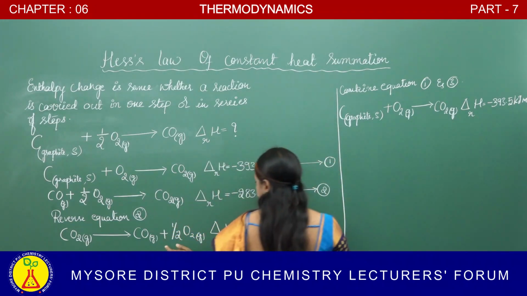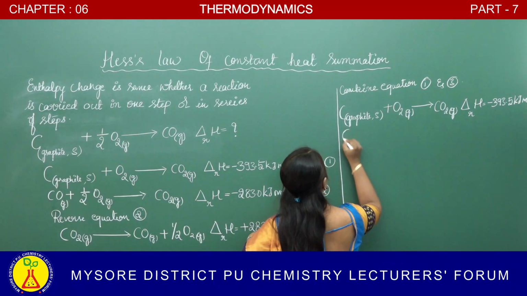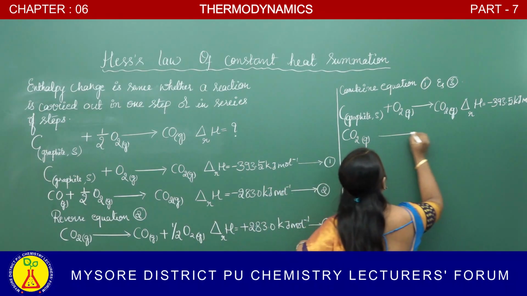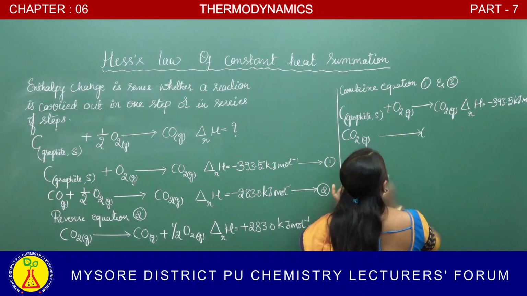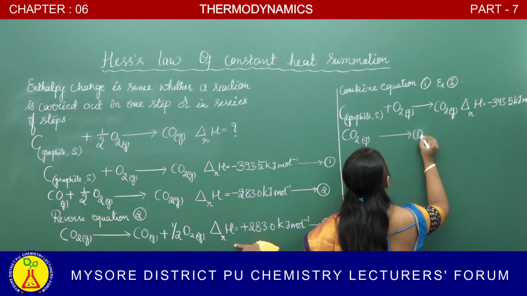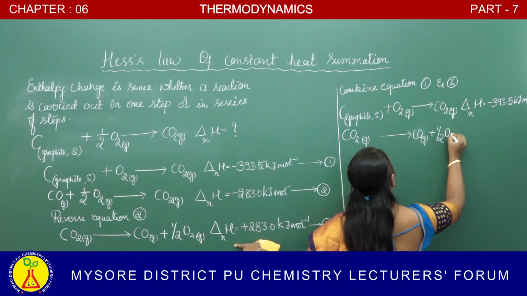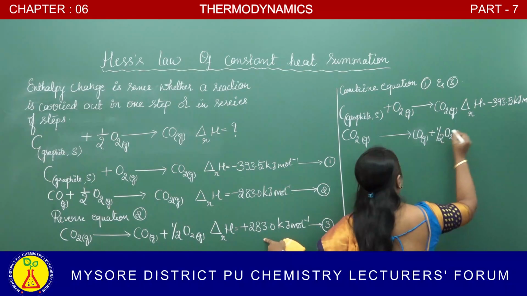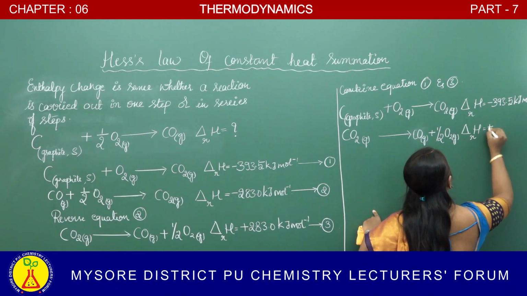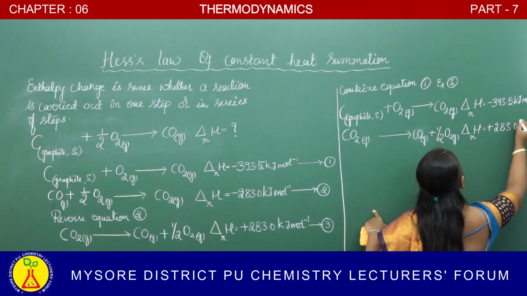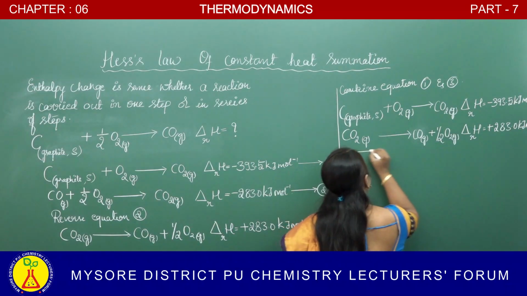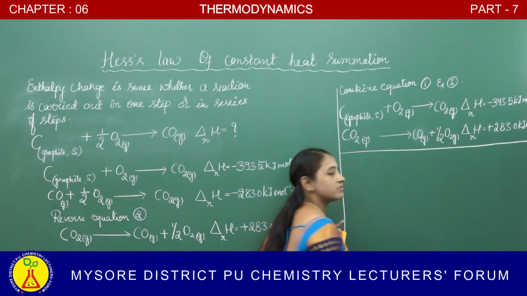And the third equation is carbon dioxide, which is in a gaseous form, and it gives rise to carbon monoxide plus half O2, where enthalpy of reaction is plus 283 kilojoule per mole. And if you combine these two equations,